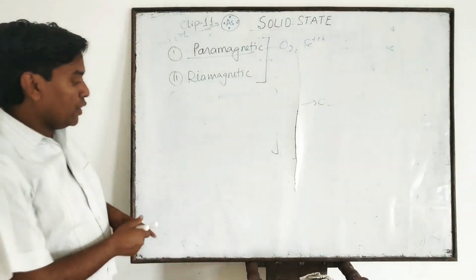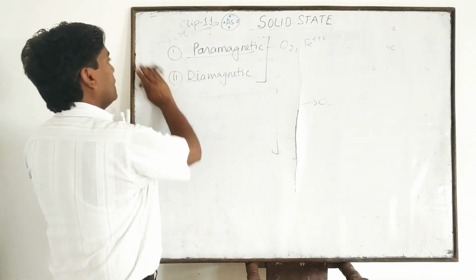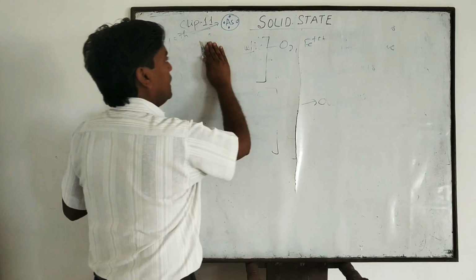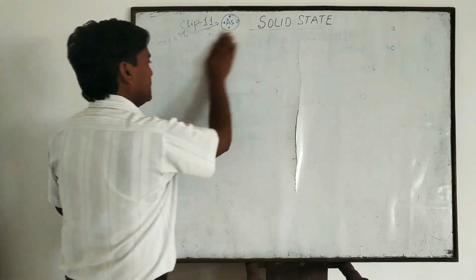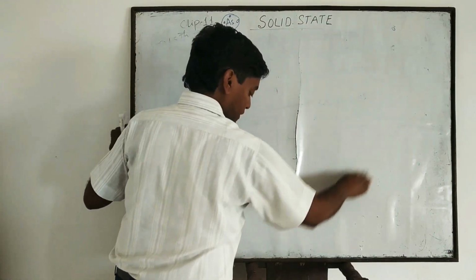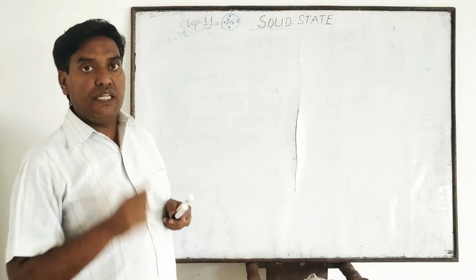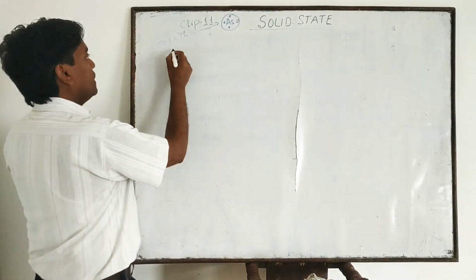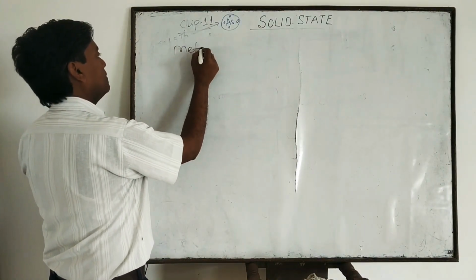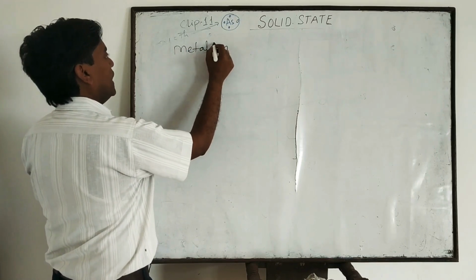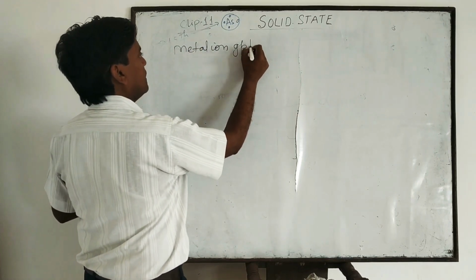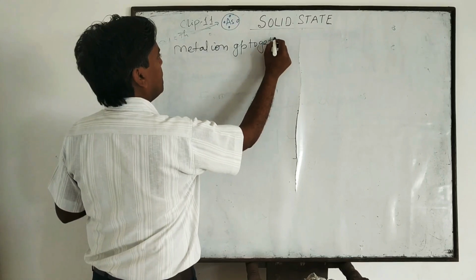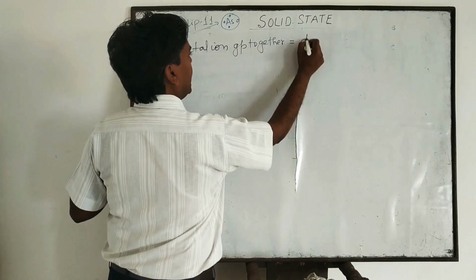Now I am going to explain the most important topic, that is ferro, ferri and antiferro. Students, in the case of metals, certain metal ions group together, which is known as domains.